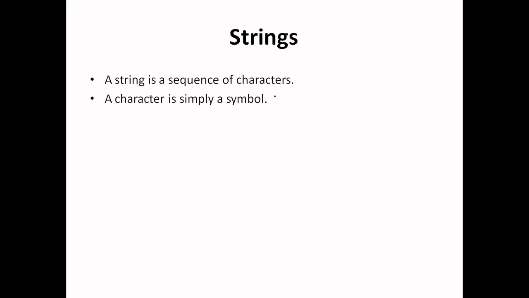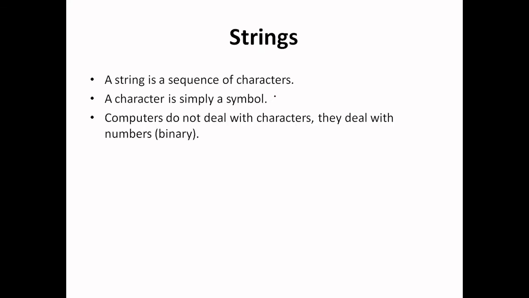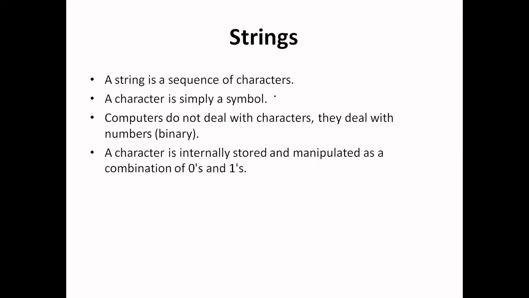A string is nothing but a sequence of characters, and a character is nothing but a symbol, and the computer does not understand these symbols directly. So these characters are converted into 0 and 1 formats, and this is called encoding. The characters are stored and manipulated as a combination of zeros and ones, that means in binary format, and this conversion is called encoding, and the reverse process is called decoding.